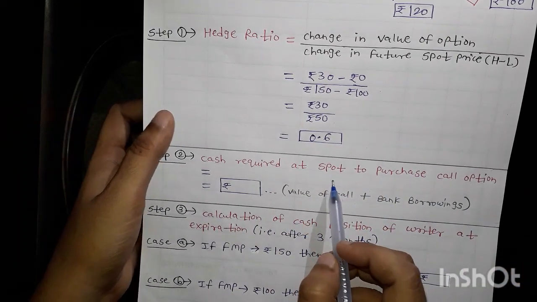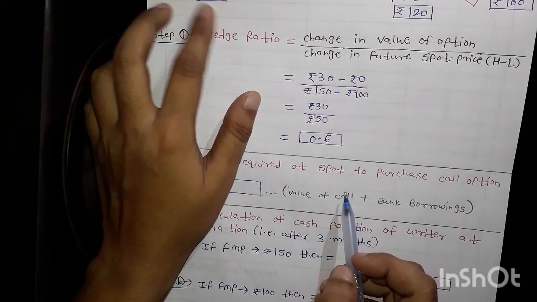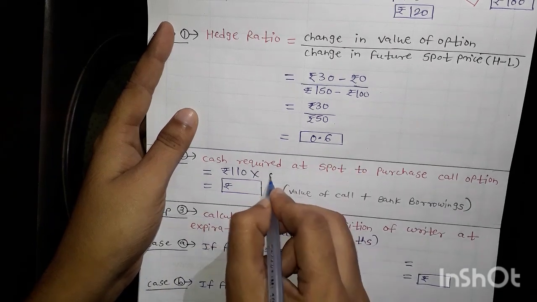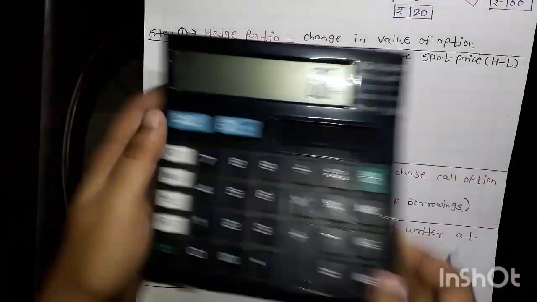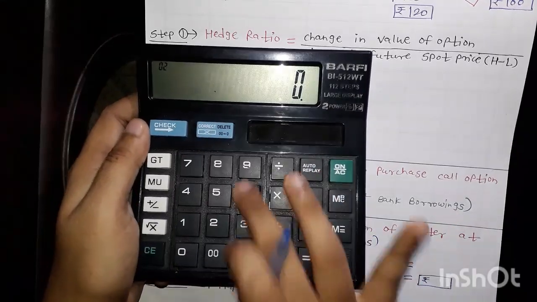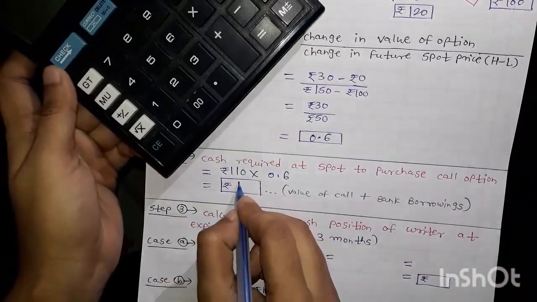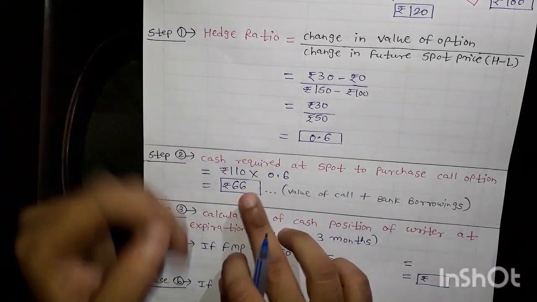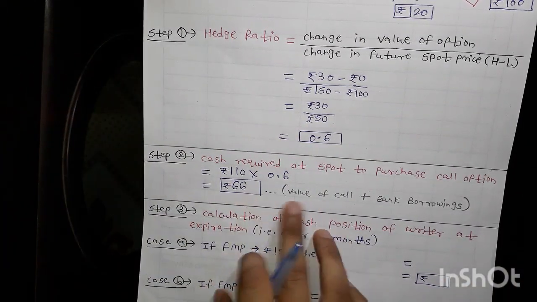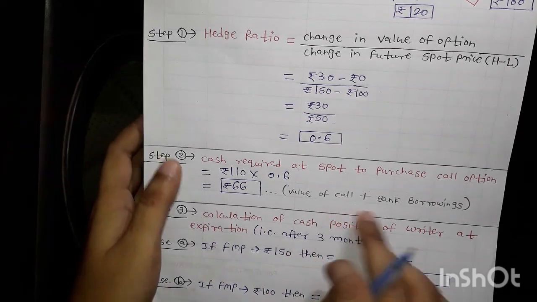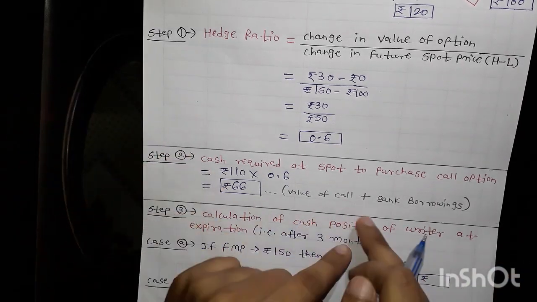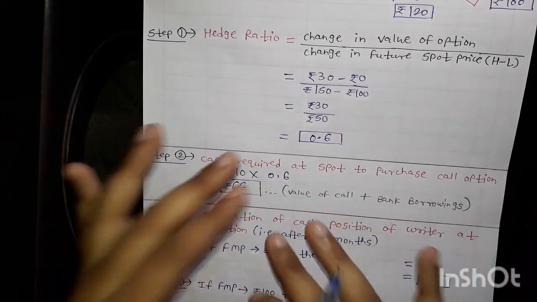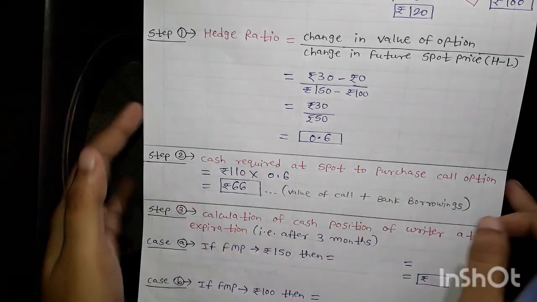First of all, we will write the spot value, and here spot value we have already written. It is 110 multiplied by this hedge ratio. Okay, 110 multiplied by this hedge ratio, I am getting rupees 66. So this much amount is required today to purchase that call option. And in this amount, what is included? Value of a call plus bank borrowing. Okay, because he doesn't have money today, so he is going to borrow. So that's why value of a call is also in that, and the bank borrowing is also in that.